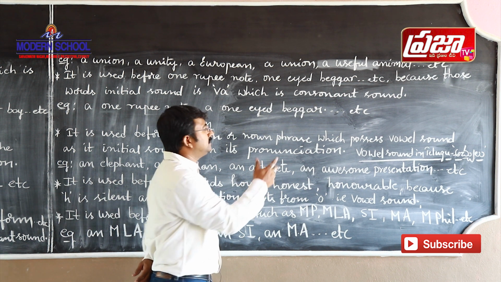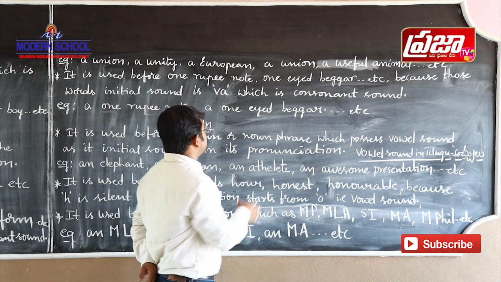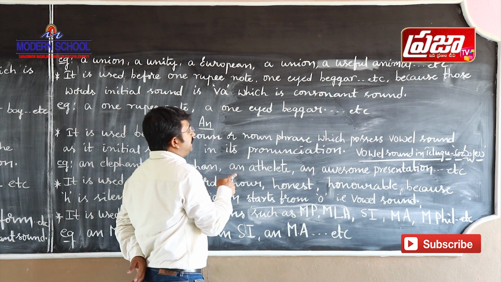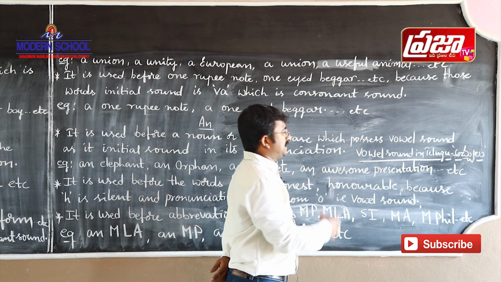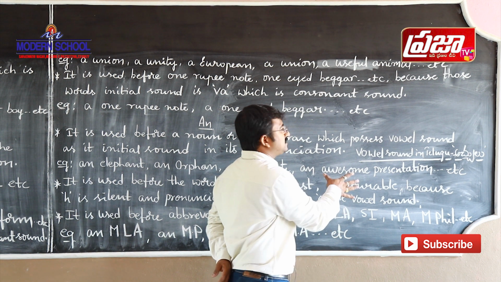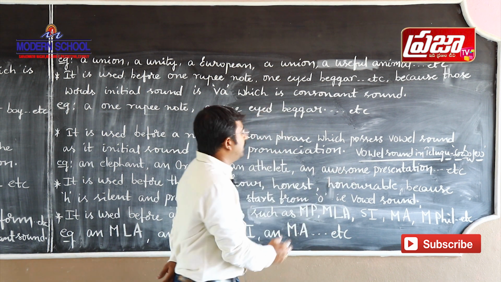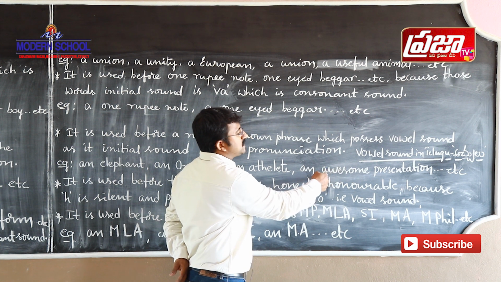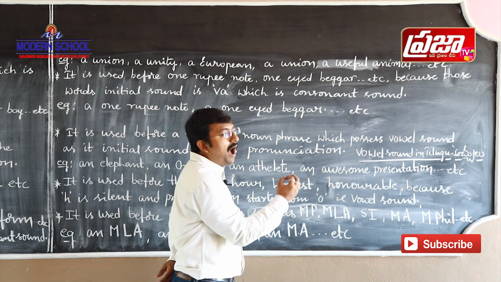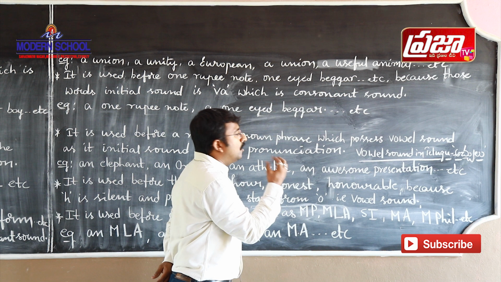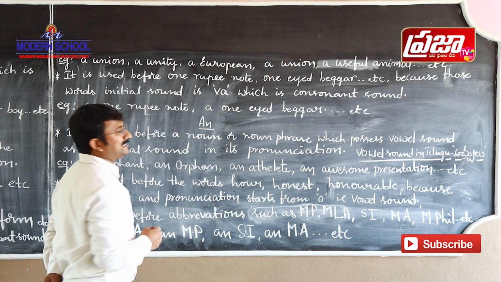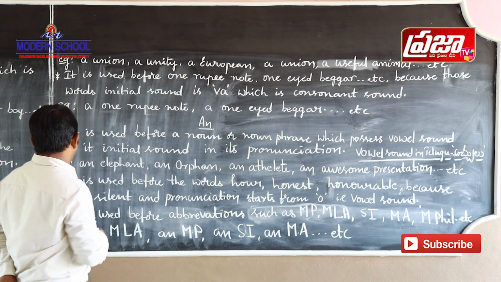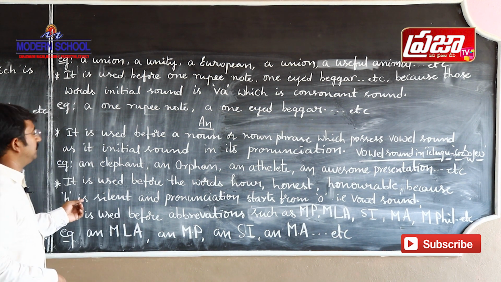A is also a vowel sound, so we use an. And an awesome presentation. The initial sound of this noun phrase is aw. Aw is a vowel sound. So we use the indefinite article an.